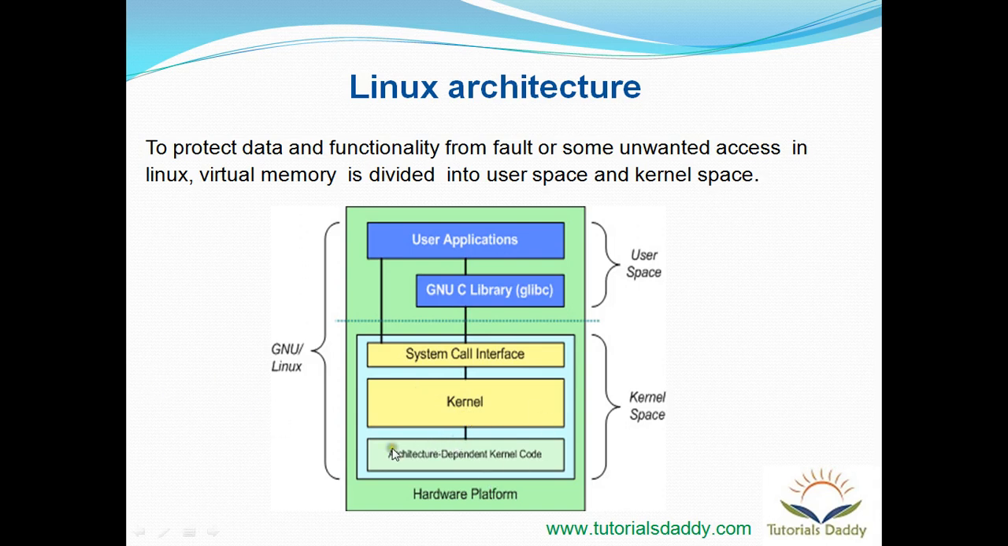And after that we have architecture dependent kernel code, meaning it contains our driver code, or we can say the code which is dependent upon the hardware, or which actually manages the hardware. And after kernel space we have our actual hardware available in the system. Take the example of USB, physical memory, or camera. These are the hardware devices available in the system.